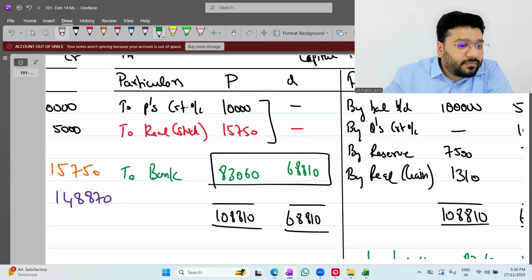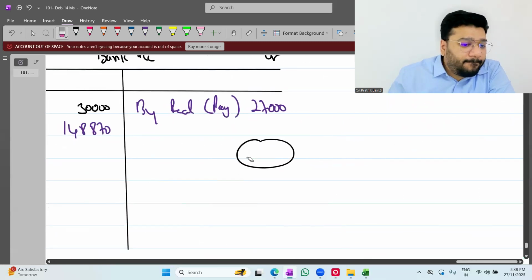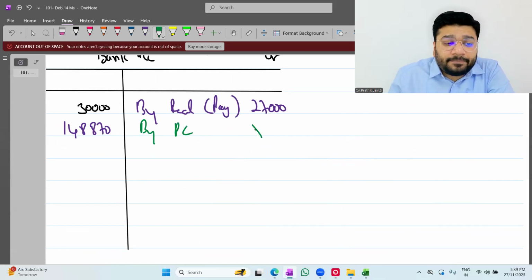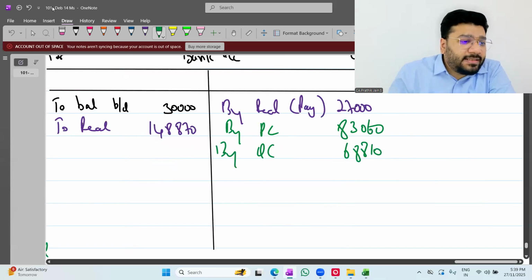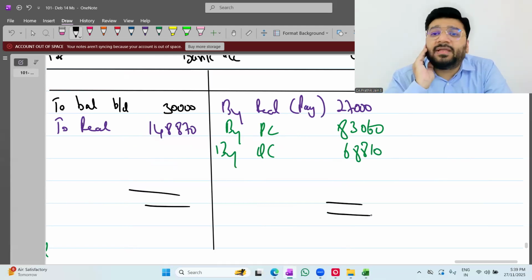To bank. And the same amount posted in the bank by P's capital. How much people? 83,060. And by Q's capital? 68,810. Automatically all the ledgers are now closed. Realization we already closed and transferred the gain to the capital account. Ultimately at the end, bank and capital account also closed.